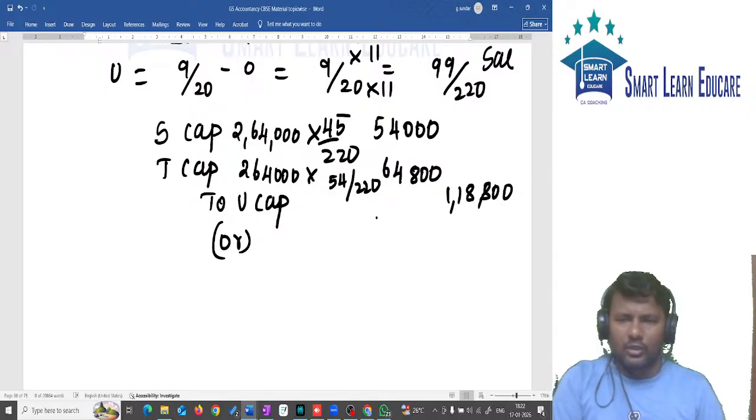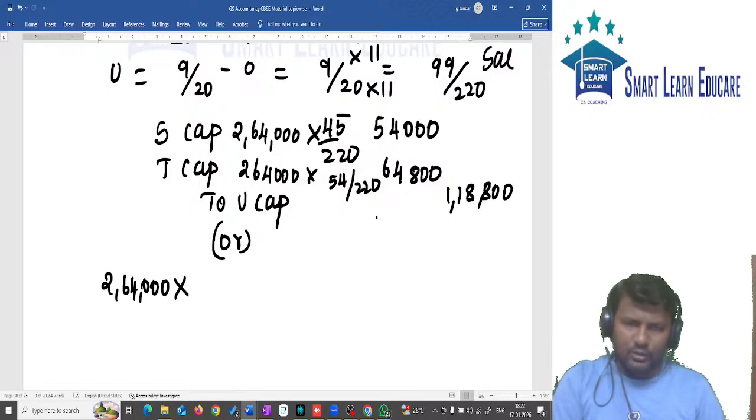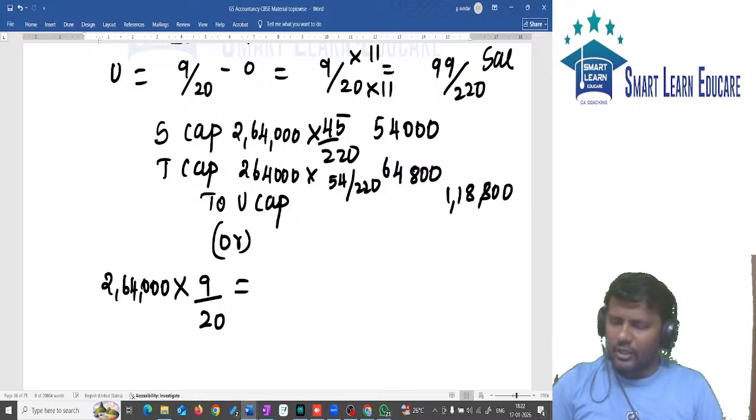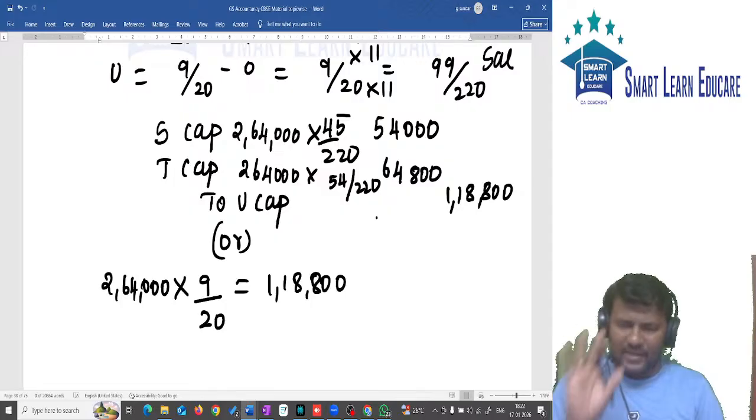What is that amount? Total goodwill is 2,64,000, correct? So 2,64,000 into the deceased partner's share. What is the deceased partner's share? 9 by 20. 2,64,000 into 9 by 20 will give you 1,18,800. Actually we will be passing the entry only for 1,18,800.